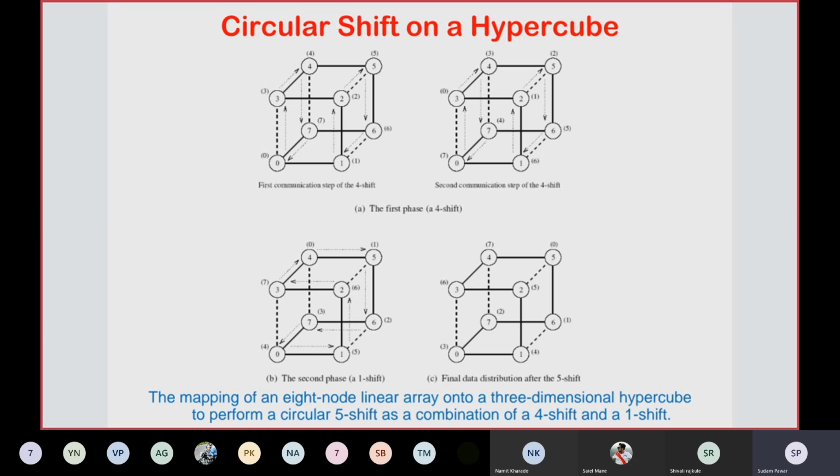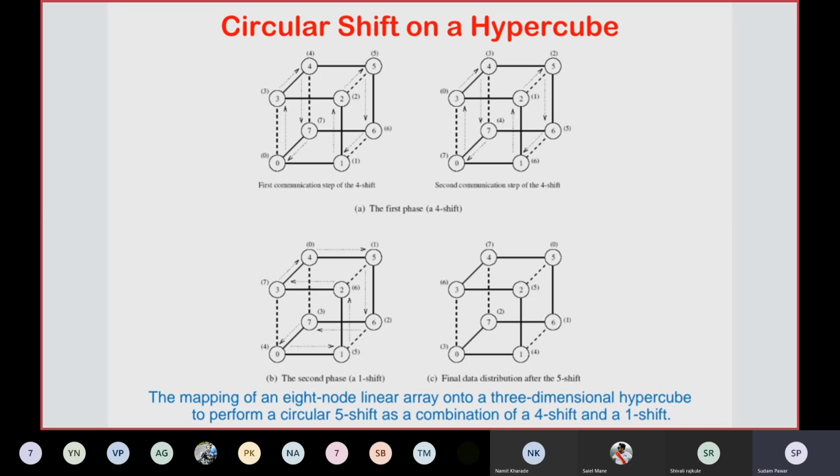So here we have mapped an 8-node linear array onto a 3-dimensional hypercube to perform a circular 5 shift as a combination of a 4 shift and a 1 shift. In the 4 shift, see how many nodes are communicating concurrently. So this is about the circular shift on a hypercube network.